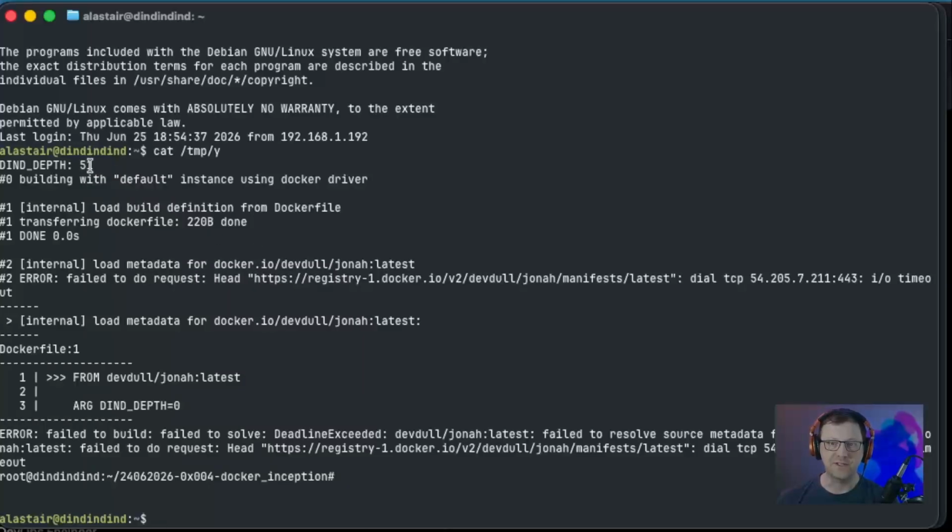To recap, the first time we hit 51, this was the issue. I added the --network=host, and we only made it a couple layers. I removed that and added a sleep function so we're not hammering the Docker registry quite as hard. And we are back to a depth of 51 and a timeout reaching the Docker registry.